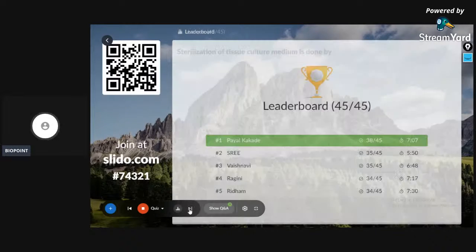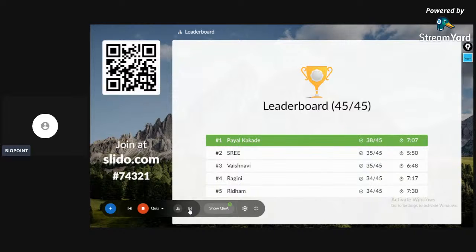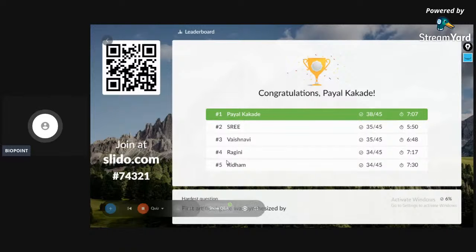So the final leaderboard is on the screen. Let's have the winner. Yes, very good. Congratulations, Payal Kakade, 38 on 45, not even crossed 40 marks for the topper. I'm not satisfied with today's result. First position Payal Kakade, 38 on 45, then Shri 35 on 45, Vaishnavi 35 on 45, Ragni 34 on 45, Rhythm 34 on 45. The hardest question was answered by only 6% of the students: the first artificial gene was synthesized by.